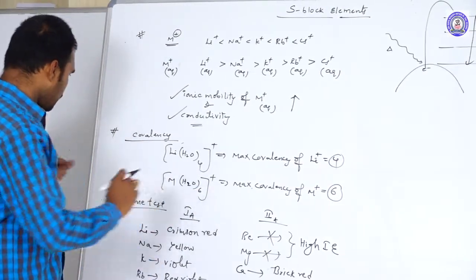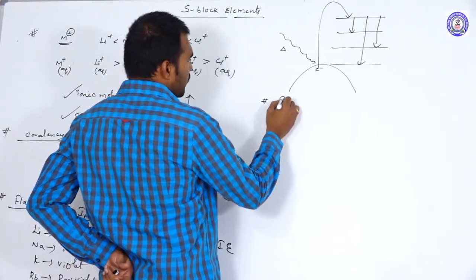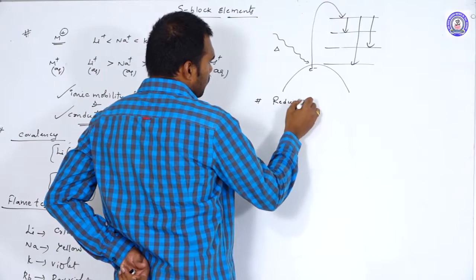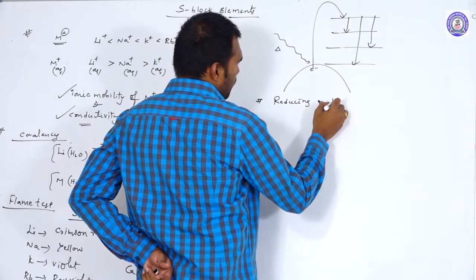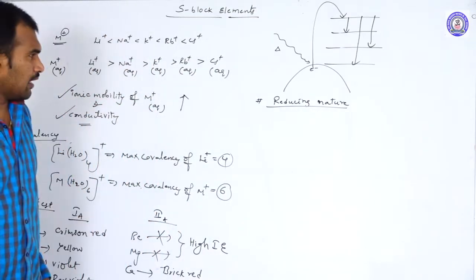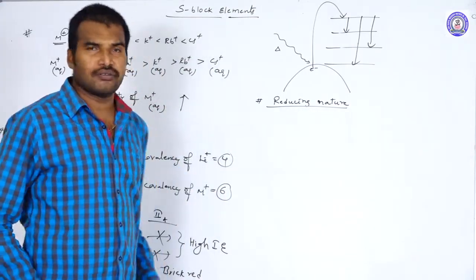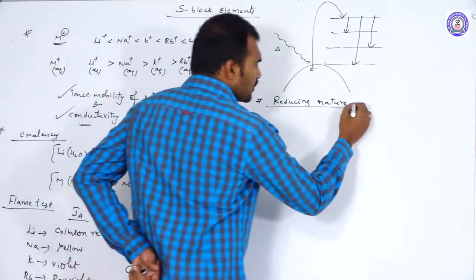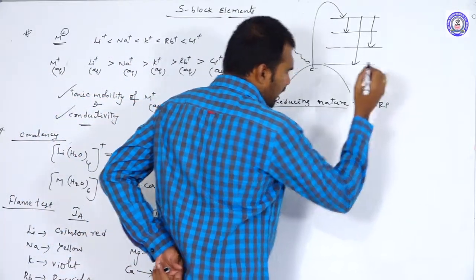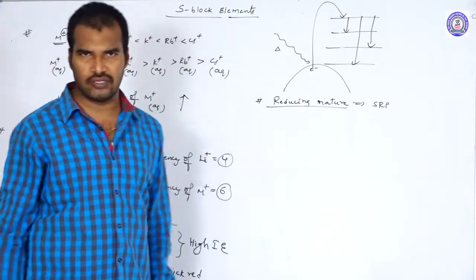Okay, this is about the flame test. So let us discuss the next one: reducing nature. In the case of reducing nature, it mainly depends upon the SRP value. SRP stands for what? Standard reduction potential values.